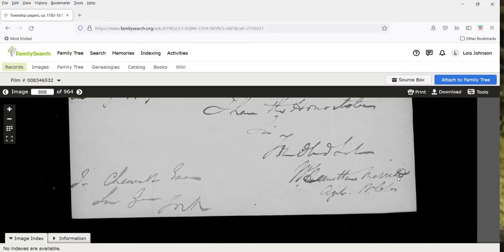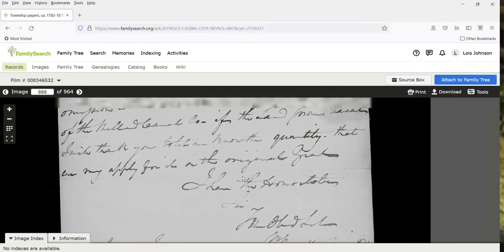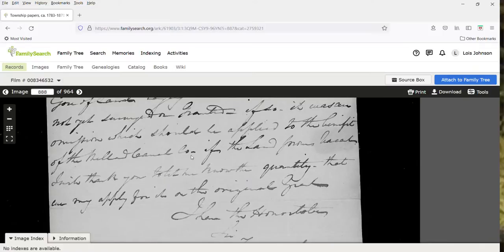This is William Hamilton Merritt's signature down here. He's the agent, or the one that got the Welland Canal going. So he's just talking about some lands that I think he's hoping to obtain. So that is the township papers for Humberstone Township, and this is the last page of it, ending on page 888.